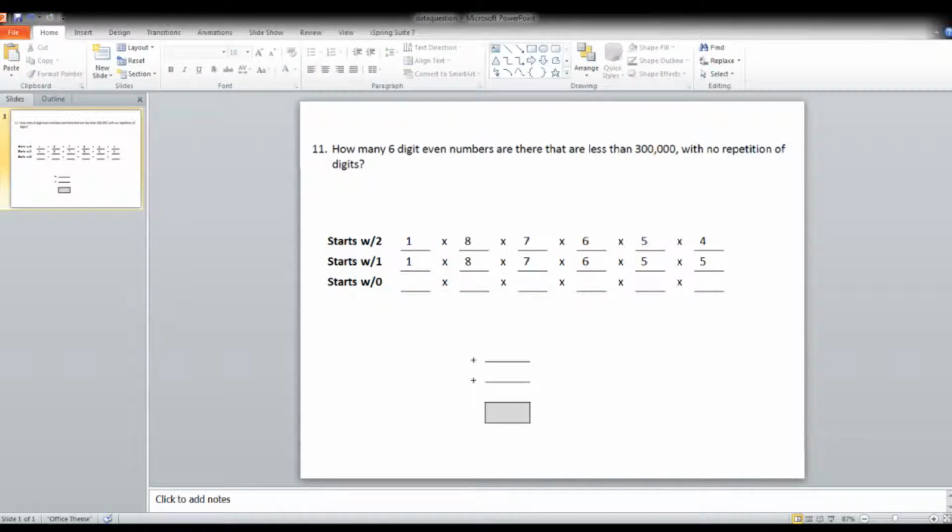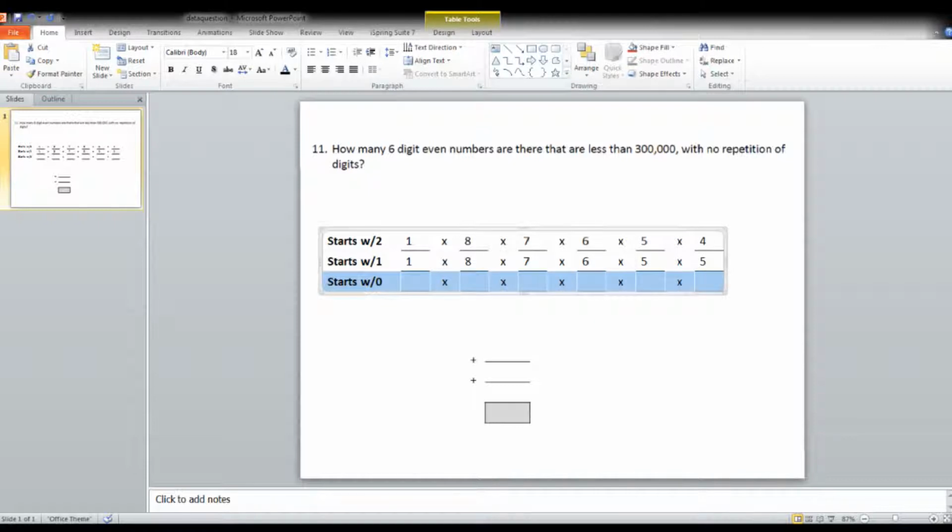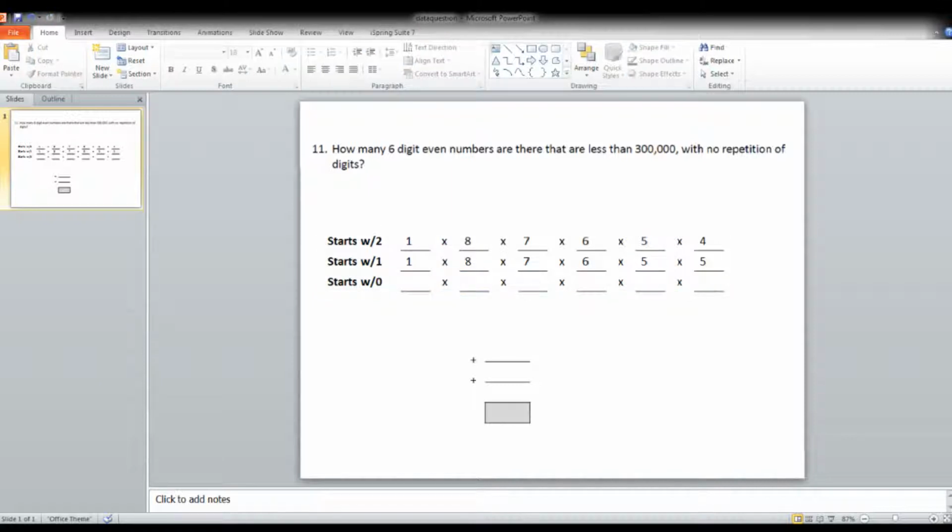Now we have our last row, and this is the row where the ambiguity comes in. On an assignment, I'd probably accept it if a student answered a question like this and they didn't include this last row, or if they did include it, because I think this is an ambiguous case in terms of the wording. I would probably be inclined to actually not include this, but again, that just depends on your way of looking at it.